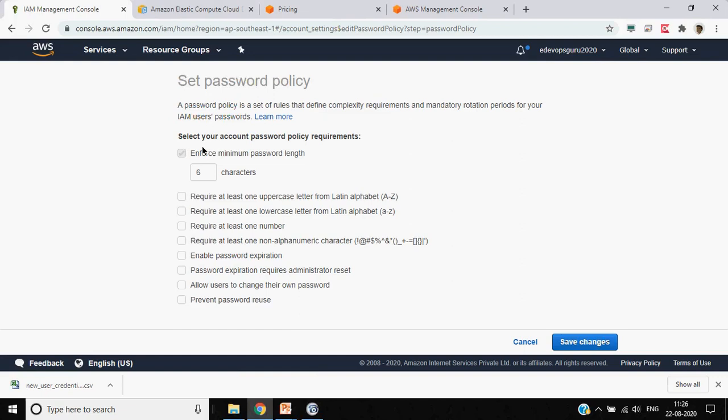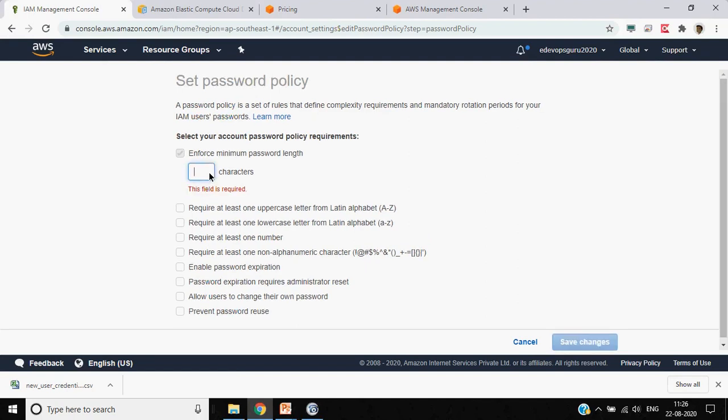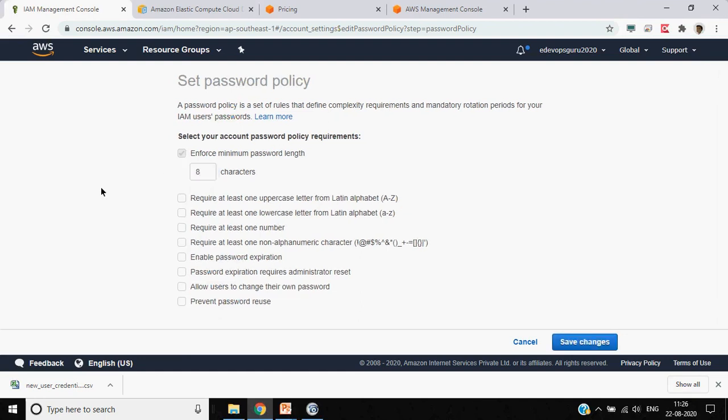That is the password policy. AWS also has a password policy which you can configure. Here you can specify that the password should be 8 characters long, with at least one uppercase character, at least one number, or a special character.